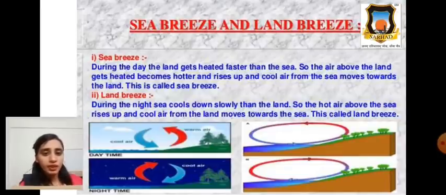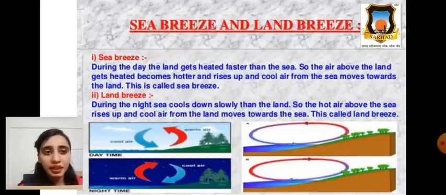We can observe this in our daily routine also, but don't go outside. Remember one thing, when we go near any river on hot summer days, we feel cool air coming from the river side. Like this, during the daytime, the land gets heated faster than the sea.